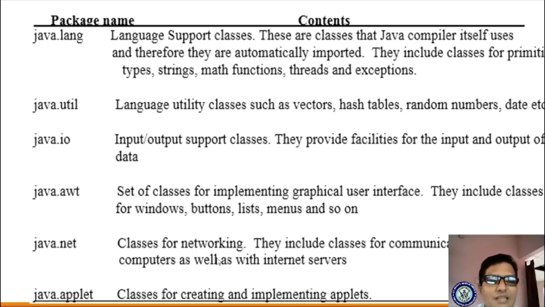Next our concept is java.net, classes for networking. They include classes for communicating with local computers as well as with internet servers. If you want your program to run in a network, like WhatsApp and all these apps you are seeing now, it is a front-end graphical application.